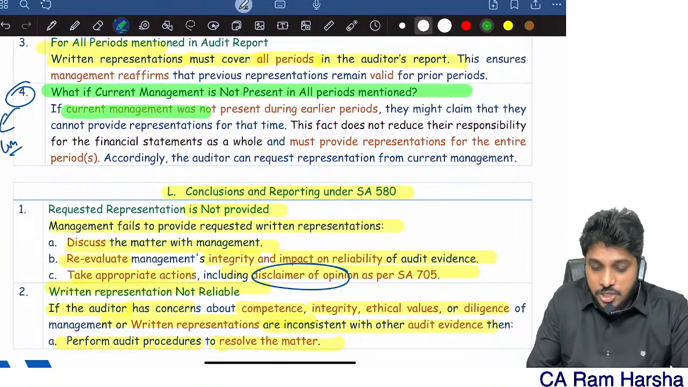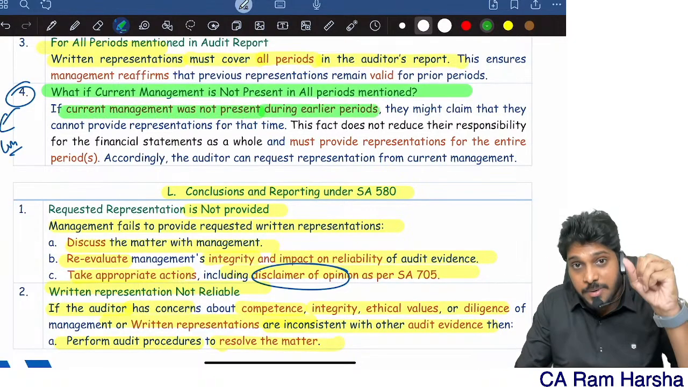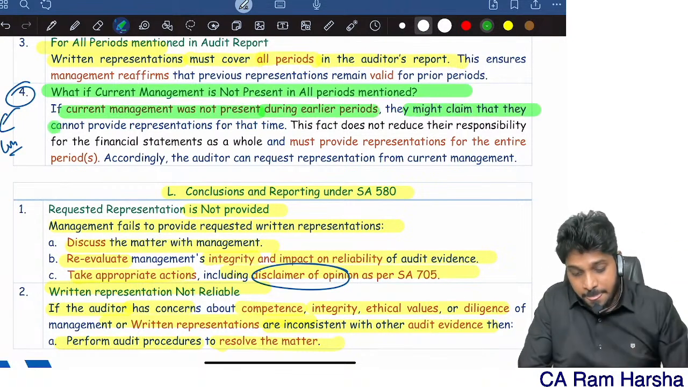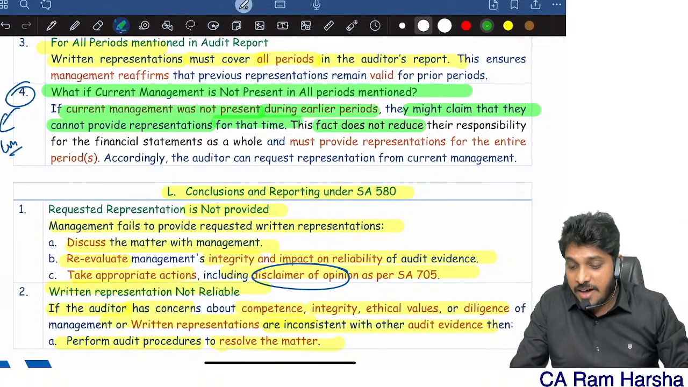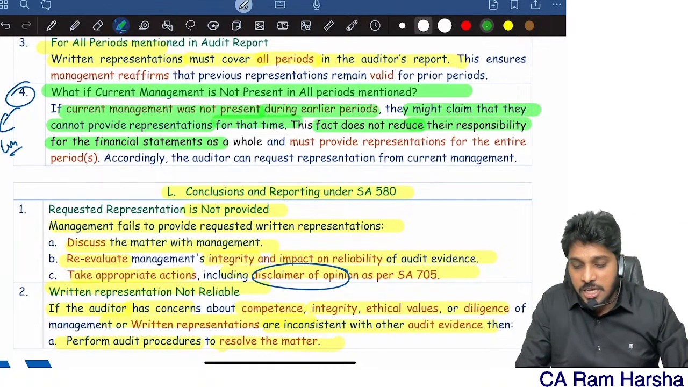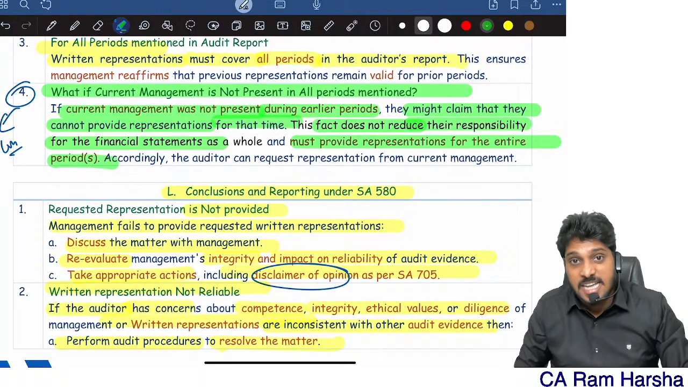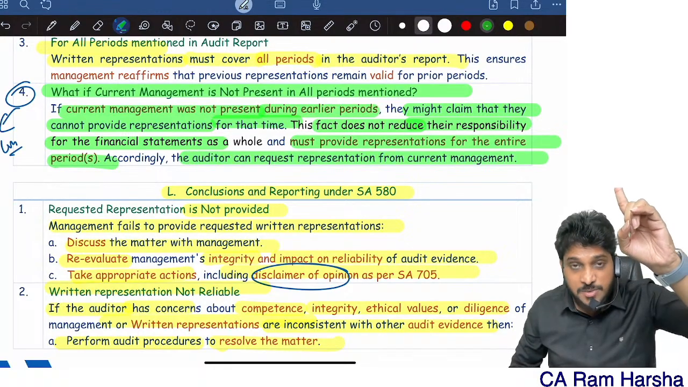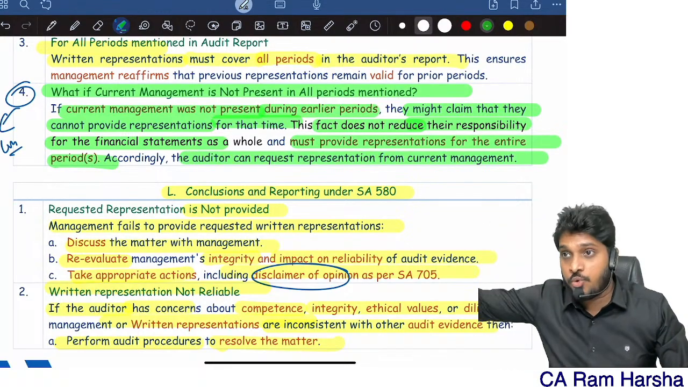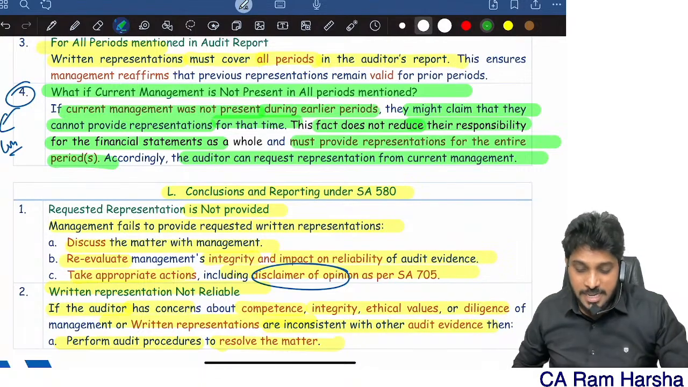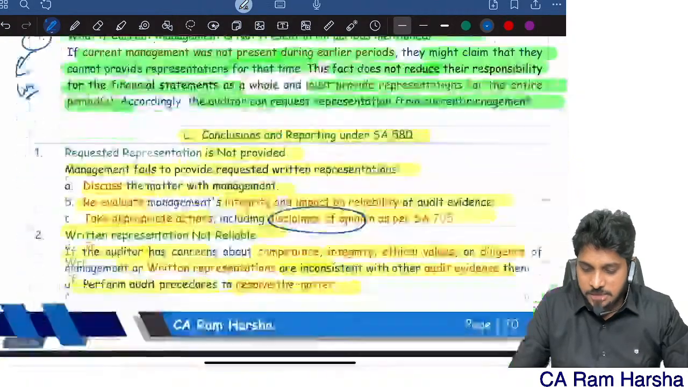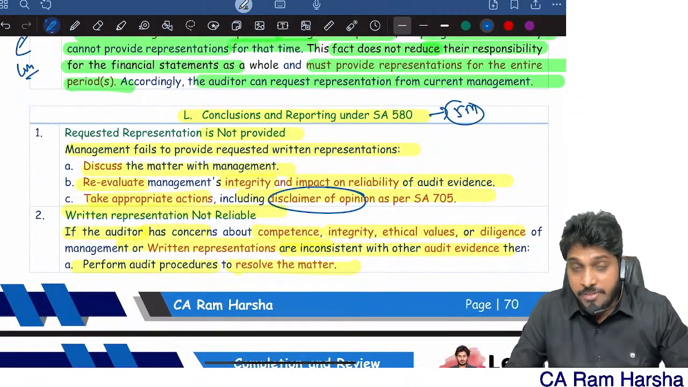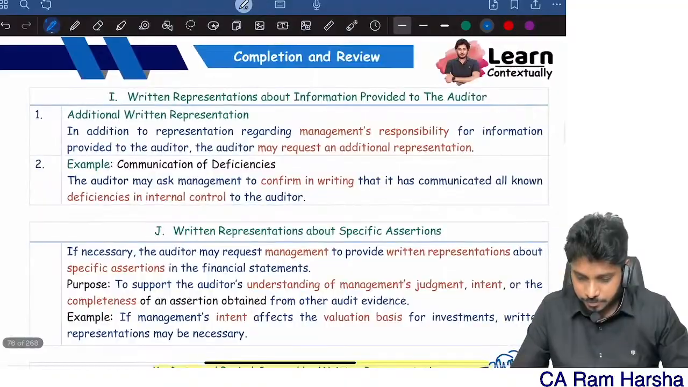If current management was not present during earlier period, they may claim that they cannot provide representation for that time because they are not available. This fact does not reduce their responsibility. They must provide representations as a whole. Accordingly, the auditor can request representation from the concerned management, whoever is present right now. So that's date and period of representation. Very important. Straight away, a 4 marks question. Conclusions and reporting, a 5 marks question straight away might come.